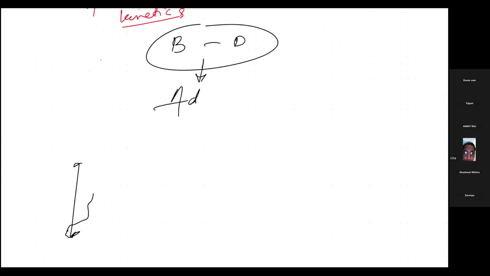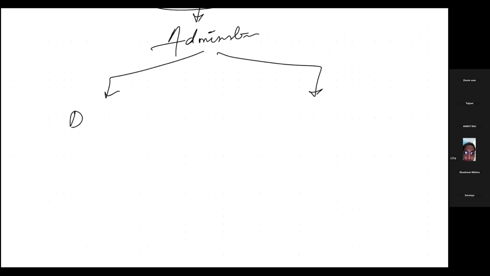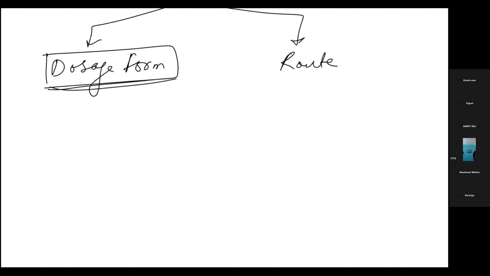This administration can be of two types. Now what is this administration? Either the administration will have the dose, we will say either dosage form or route. Whenever we are talking about administration, either we say what dose you are giving, or in what form you are giving, or through what you are giving, isn't it? Whenever we are about to administer this drug to a person, I have to tell what will be the route, or else what will be the dosage. Okay, so this question, drug dosage form, was a 5 marks question in the previous year.